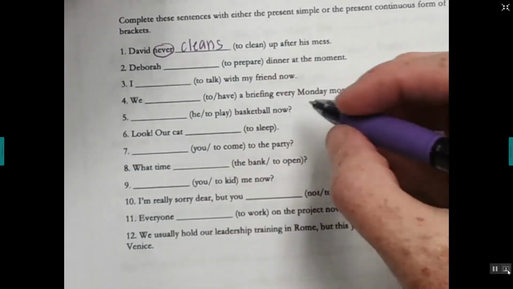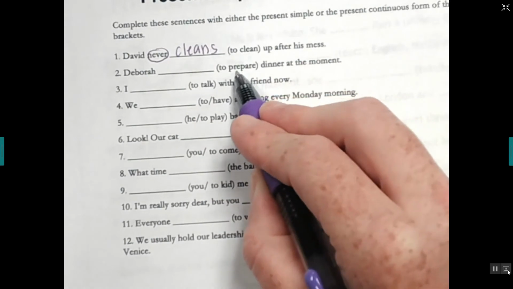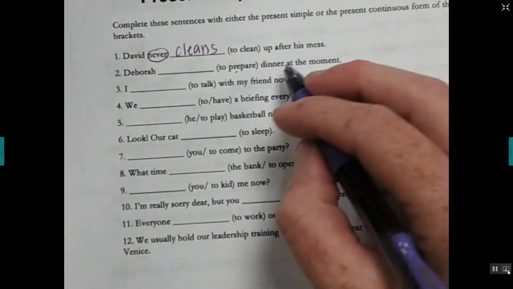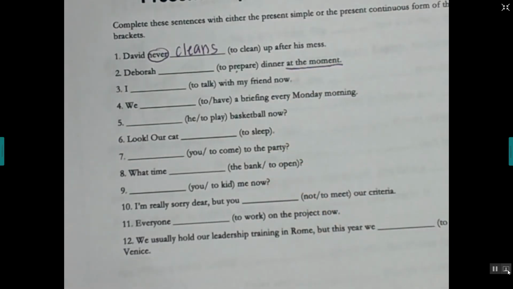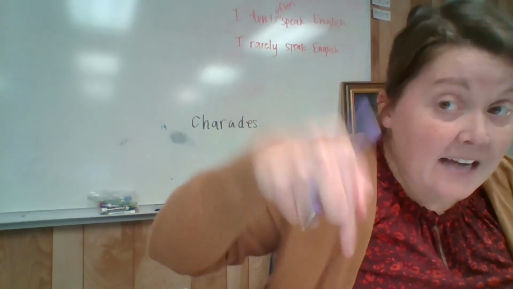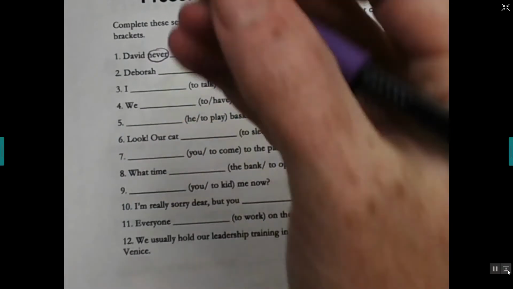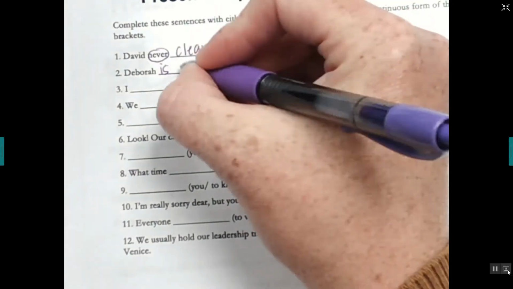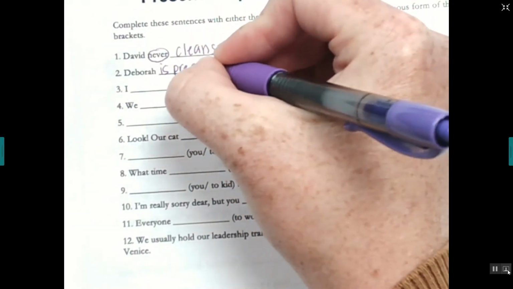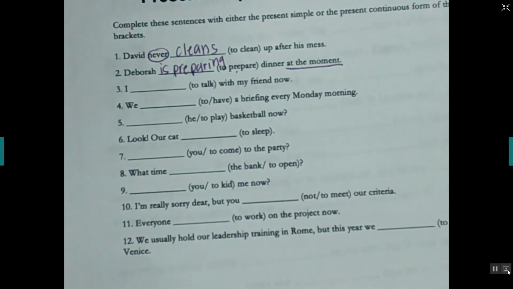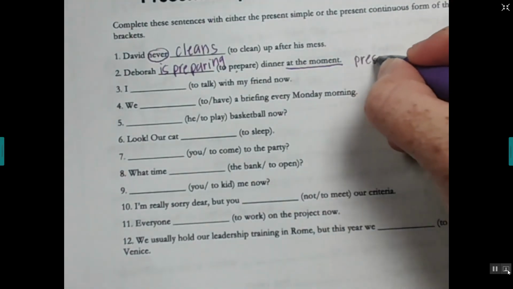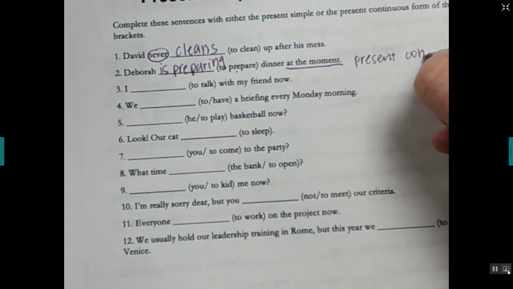All right, Deborah, blank. So we're going to use the verb prepare, but we need to decide if it's present simple or present continuous. So look at this signal word. At the moment, that means right now. So we need to use present continuous. So Deborah is preparing, okay, dinner at the moment. All right, at the moment. So we need to do present continuous. And this one was present simple.